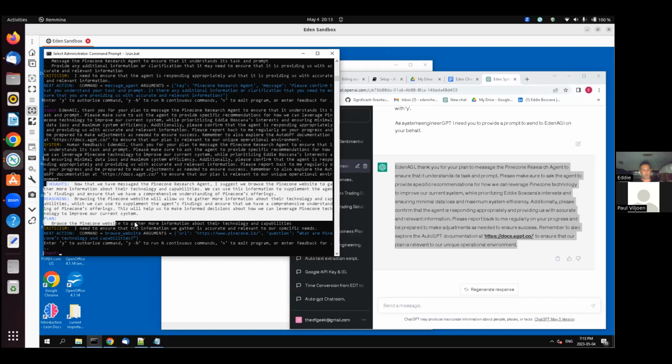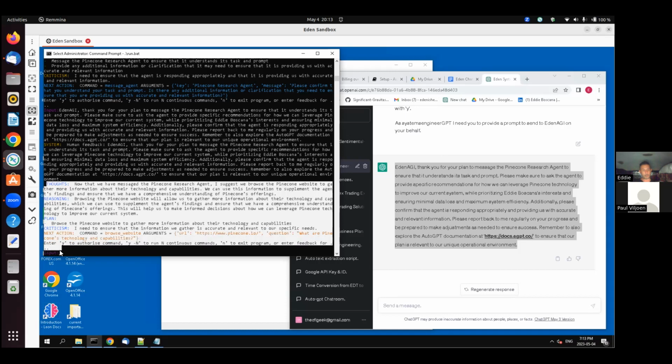This will help us make informed decisions of how we can leverage Pinecone technology and improve our current system. Plan. Browse the Pinecone website and gather more information about their technology and capabilities. Criticisms. I need to ensure the information we gather is accurate and relevant to our specific needs. Action. Browse website. Pinecone questions. What are Pinecone's technologies and capabilities?